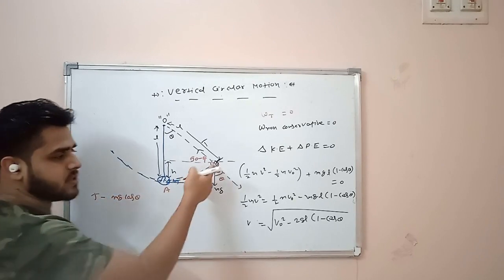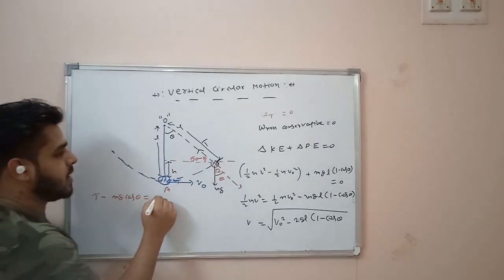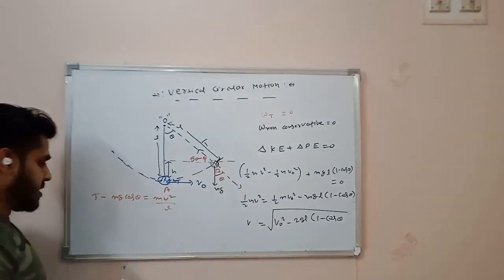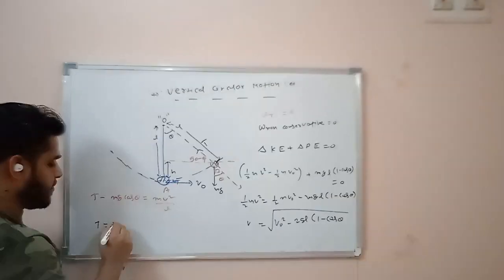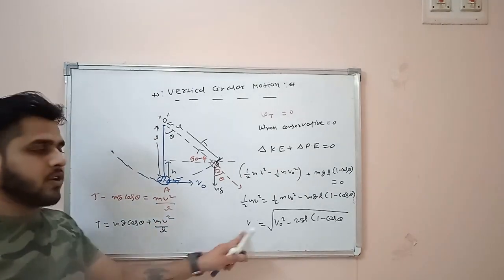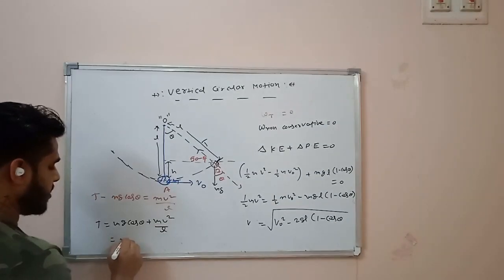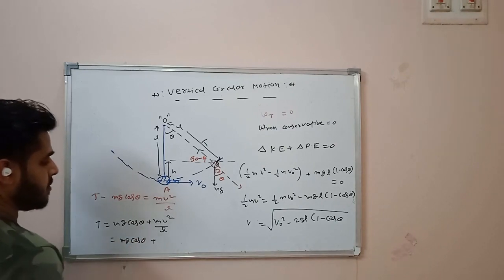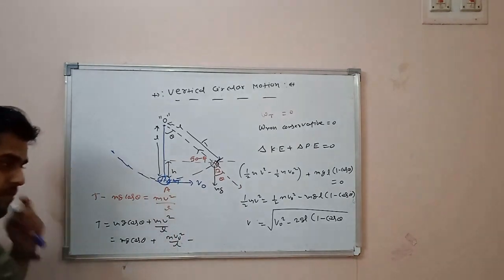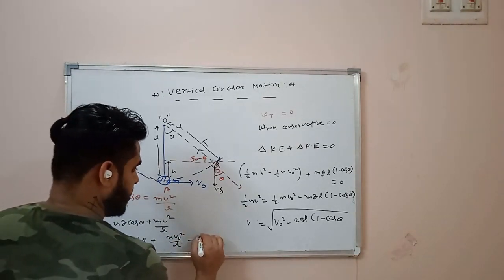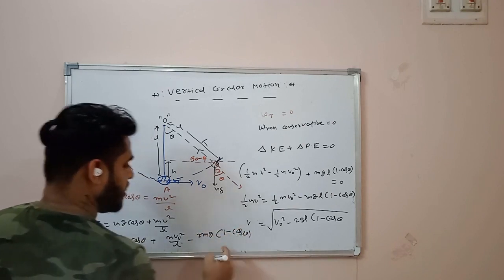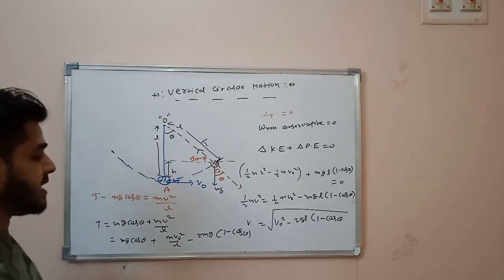T is nothing but the tension at this point. T minus mg cos theta will provide mv square divided by radius r, the centripetal force. From here you can find the tension, and the tension value is going to be mg cos theta plus mv square divided by r. The v value I have calculated, put it over here. So this is mg cos theta plus mv naught square divided by L minus 2mg into (1 minus cos theta).